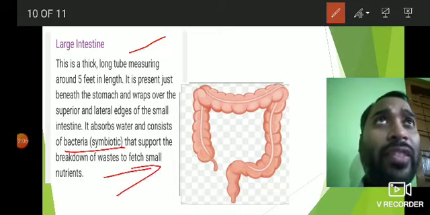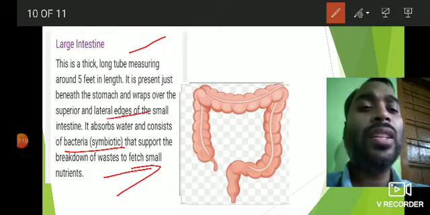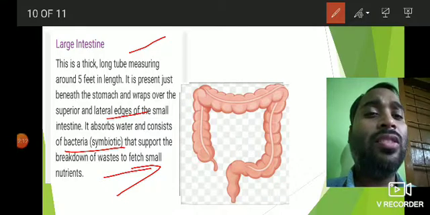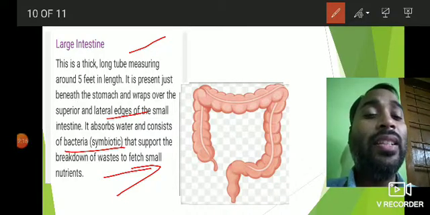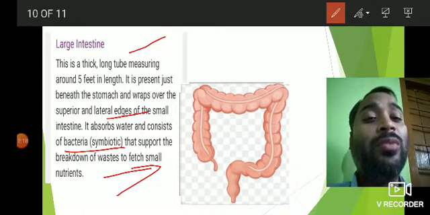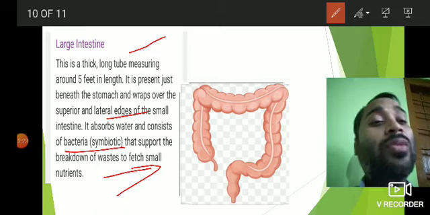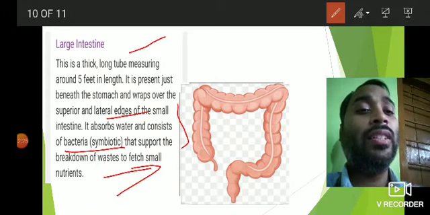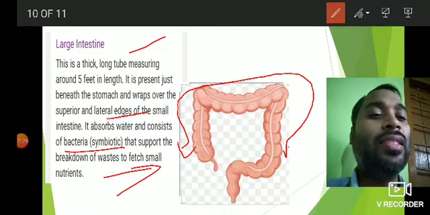Now even from the undigested food, things like water and even salts are absorbed in the large intestine, and then finally after the water is absorbed, the remaining solid undigested food moves to the rectum. So this entire part is the large intestine, and it ends in the rectum.